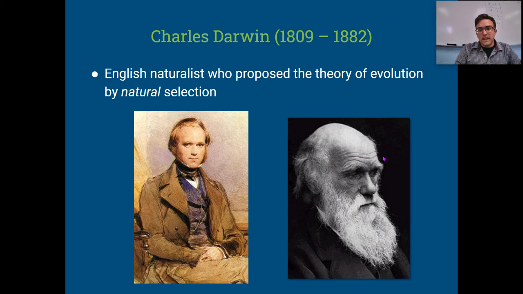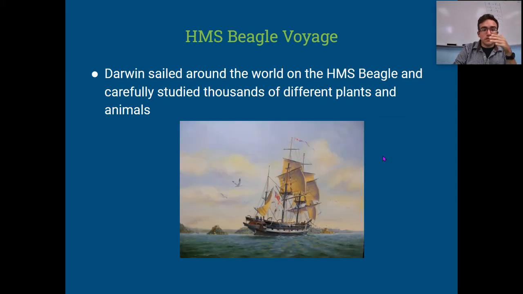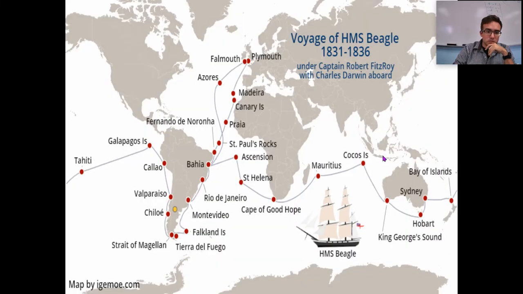So Darwin came in with this budding geology movement coming forward, and Linnaeus's classification system taking over the world at the time. And Darwin thought about, well, how do we get new species? Where do species come from? What he did was take a famous voyage on the HMS Beagle. Darwin sailed around the world on a 2 year long expedition, and he carefully studied thousands of different plants and animals.